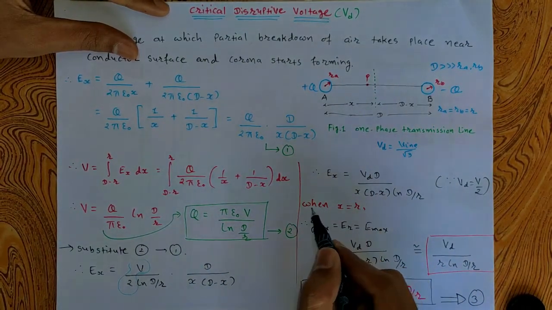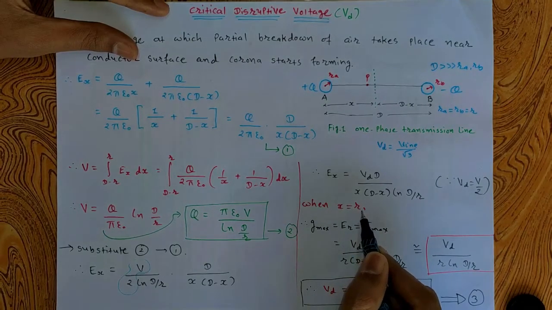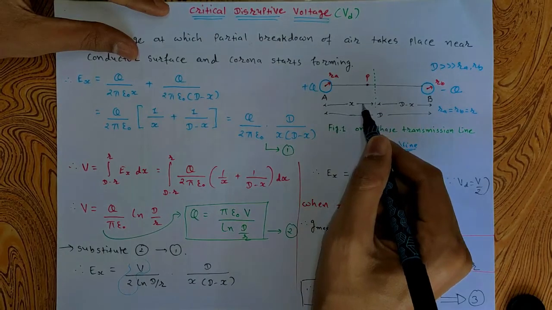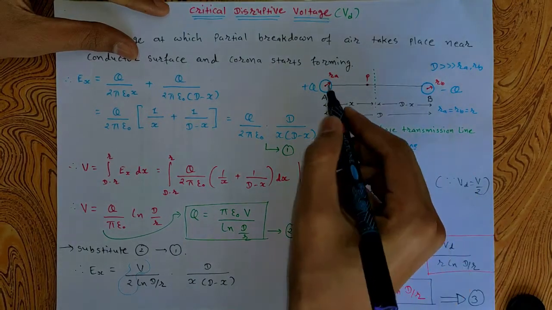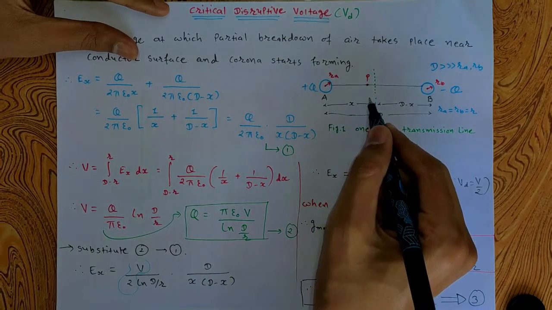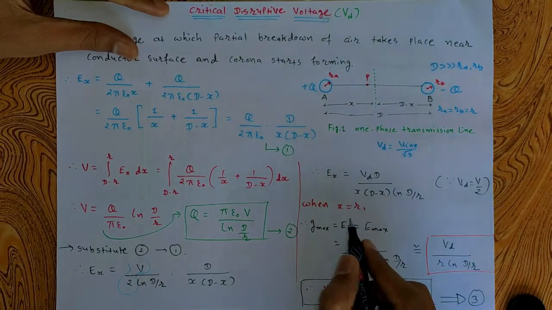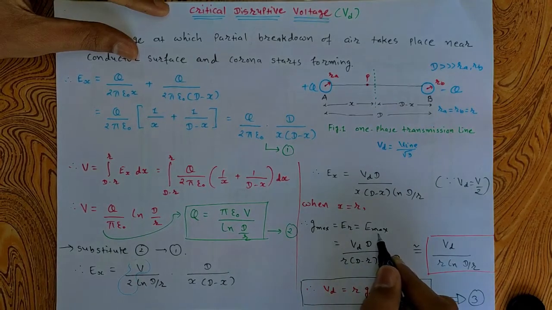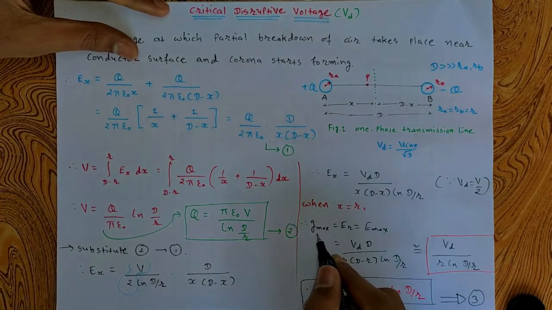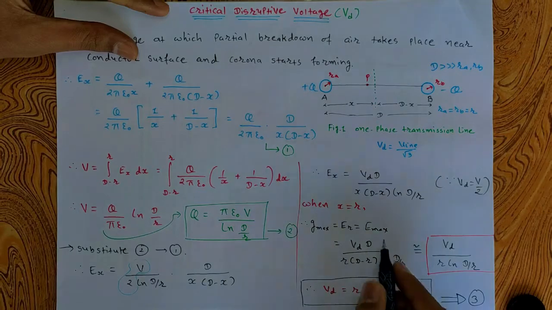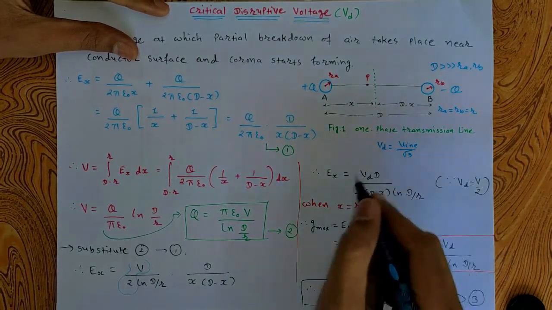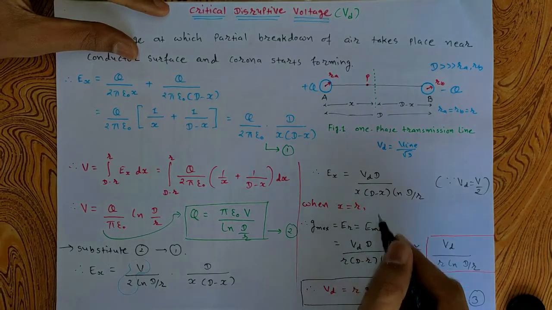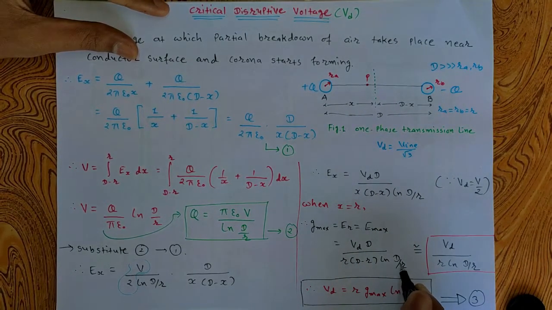Now when the value of x is equal to r, it means when x is equal to the radius of this conductor, this point P is now right here. In that case we can write Er is equal to E max, and it is known as G max. So if you put x equal to r in this expression, you will write Vd into d as it is, x equal to r, d minus r, natural logarithm of d by r.